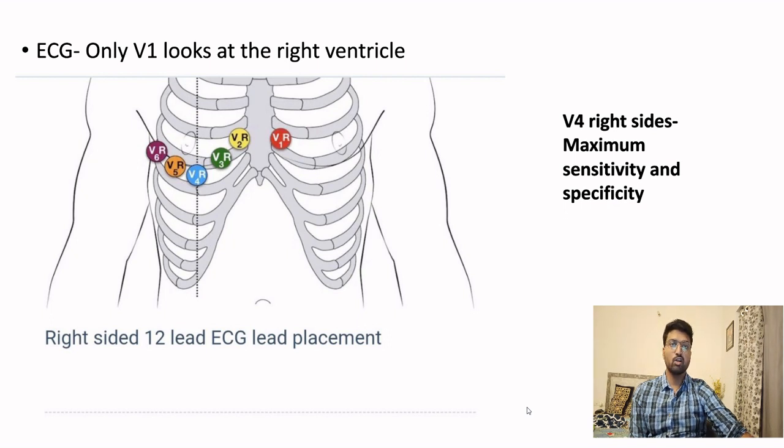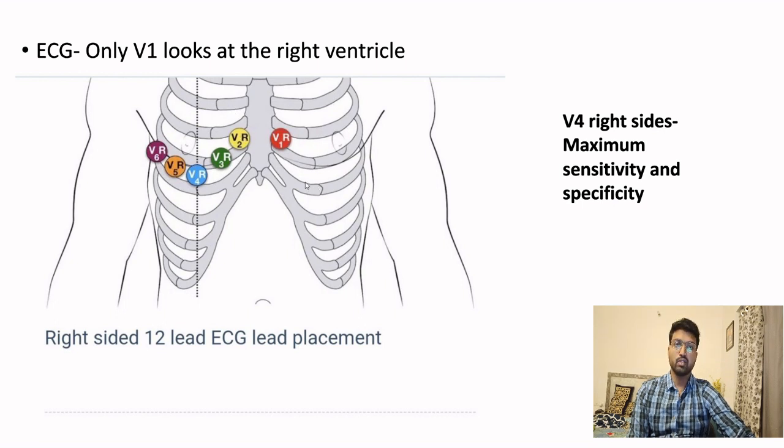Now let's see how we can diagnose this on an ECG. Normally when we do an ECG, we place the leads like this. V1 is here, then there is V2, V3, V4, V5, V6.